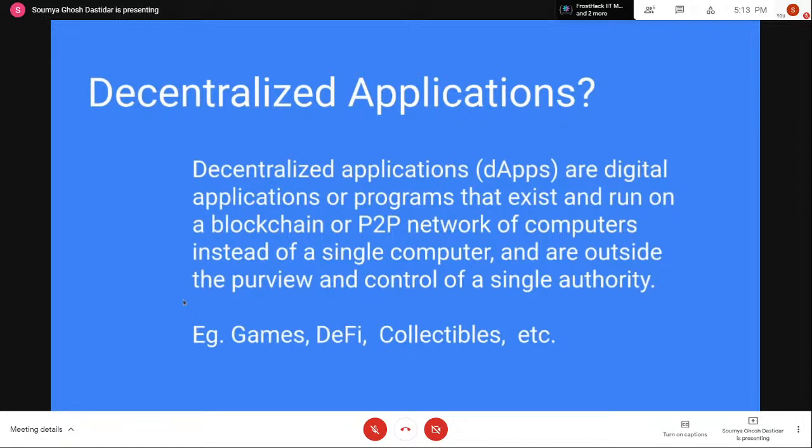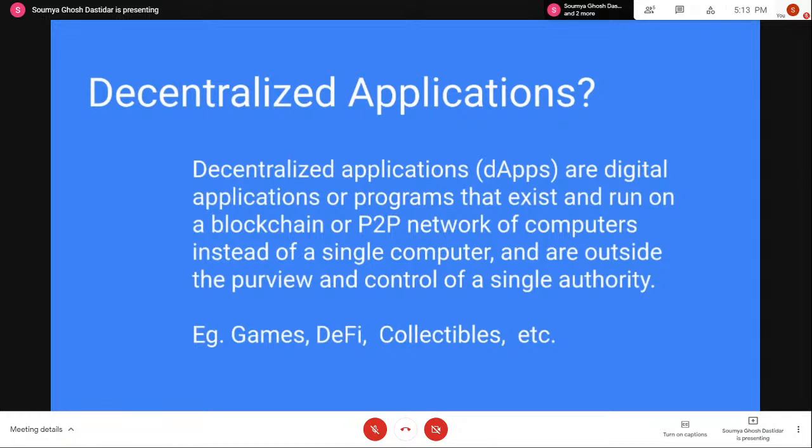Some examples of popular decentralized applications include games, collectibles, or NFTs. You must have heard of NFTs right now. They're pretty popular, and that is rising very much currently. So collectibles are basically the NFTs.